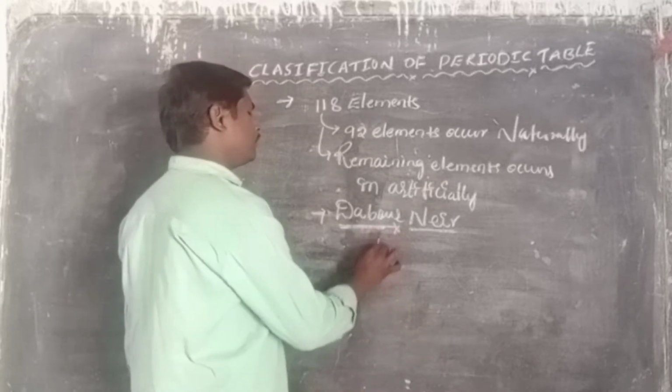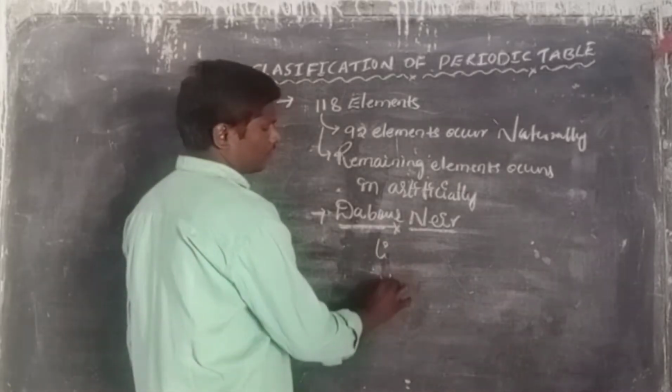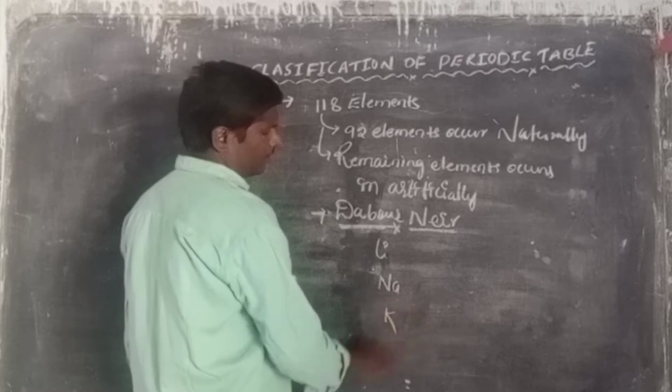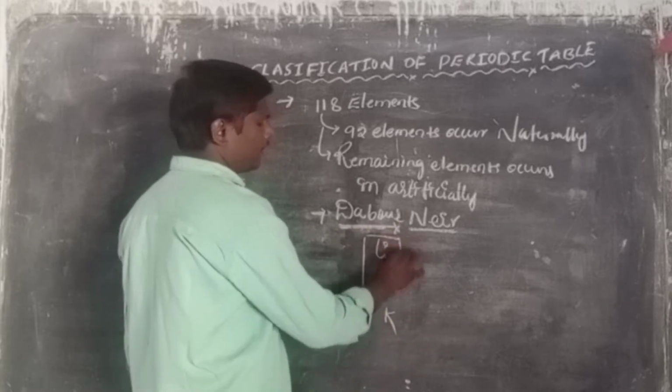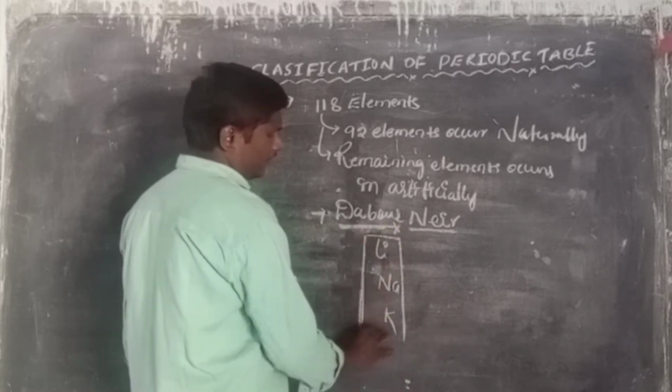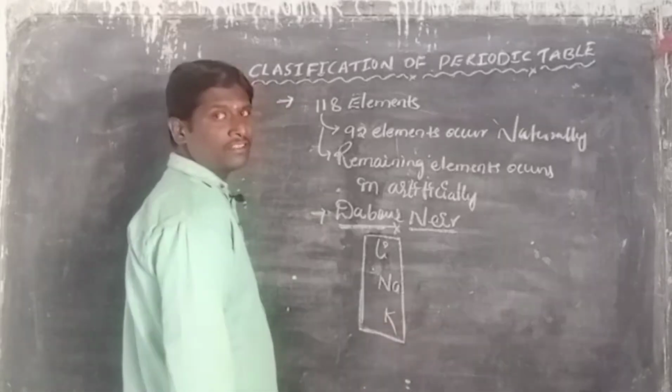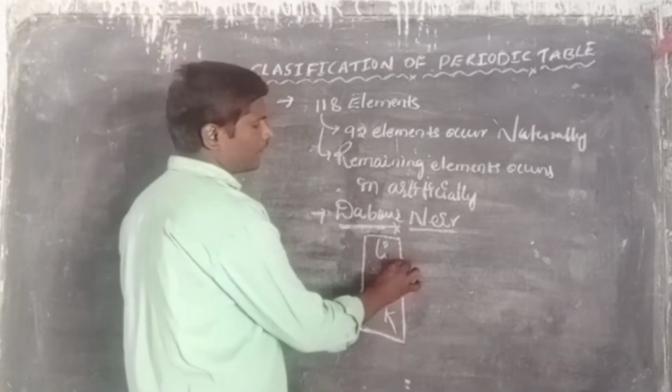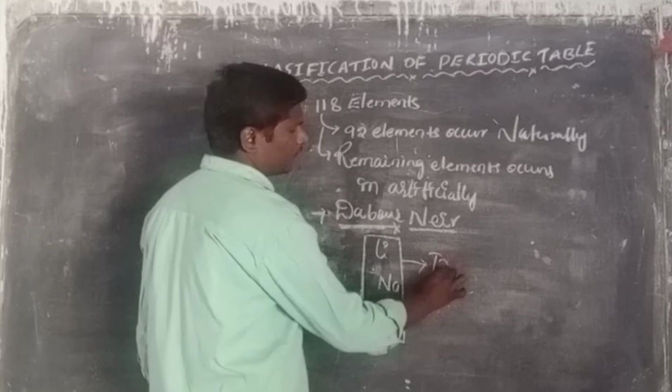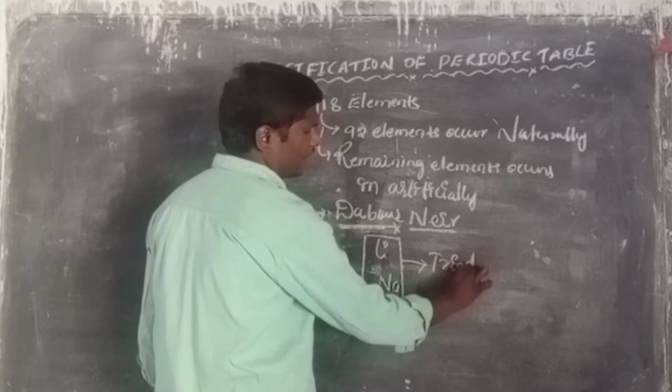Like that, we take lithium, sodium, potassium. How many elements are present? 3 elements are present. These 3 elements are given a particular name. That name is called a triad.